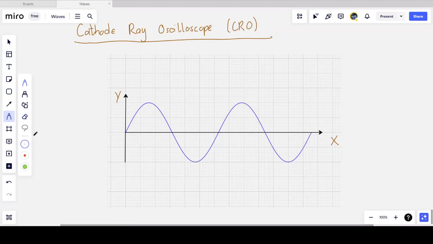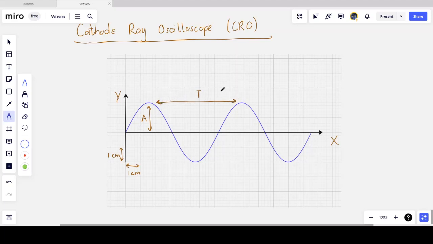Each one of these blocks, in the case of a CRO, will represent maybe a centimeter. So each one of these grid lines would be a centimeter in distance, in length. The amplitude of the wave is still A. The X setting is usually time on your regular CRO display.